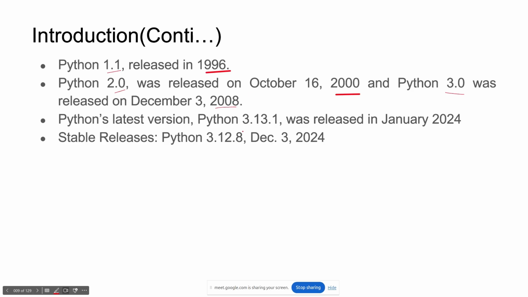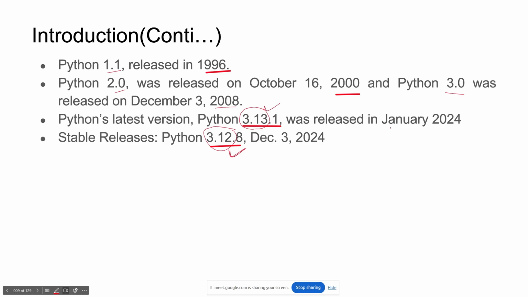Right now the latest version, released in Jan 2024, is 3.13, but they have also released 3.12, and 3.12 is a stable version. 3.13 is still not stable, so most of the people are using 3.12. They released it, but it is not stable yet.